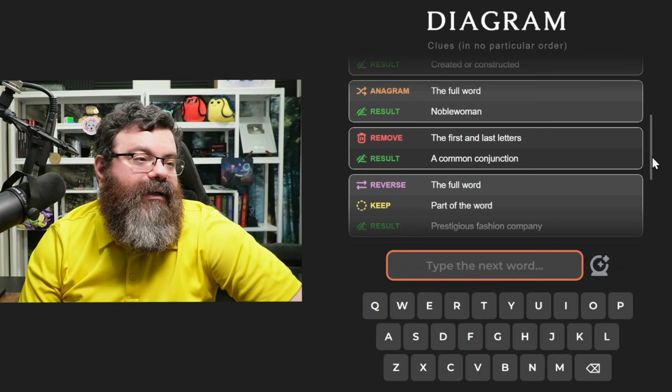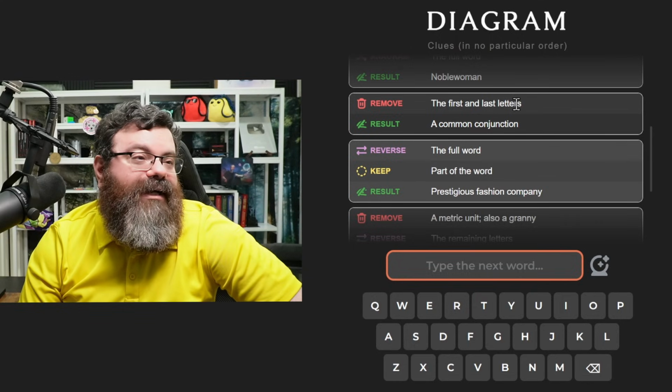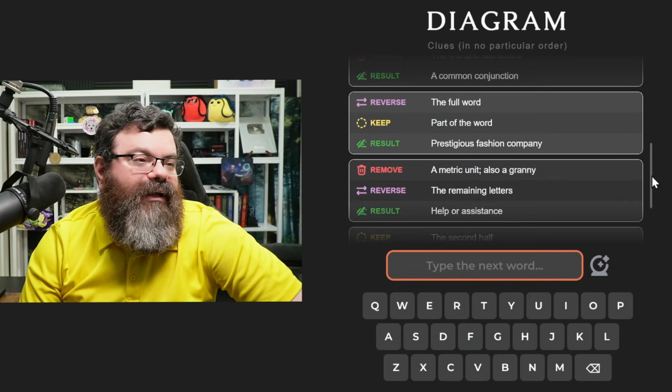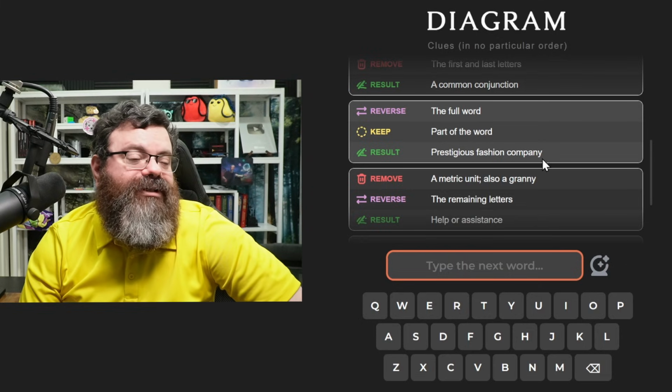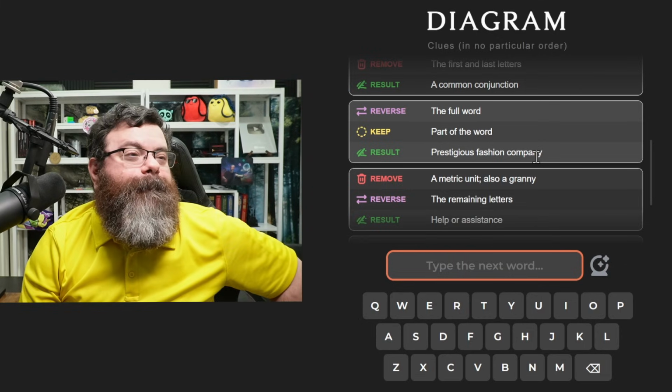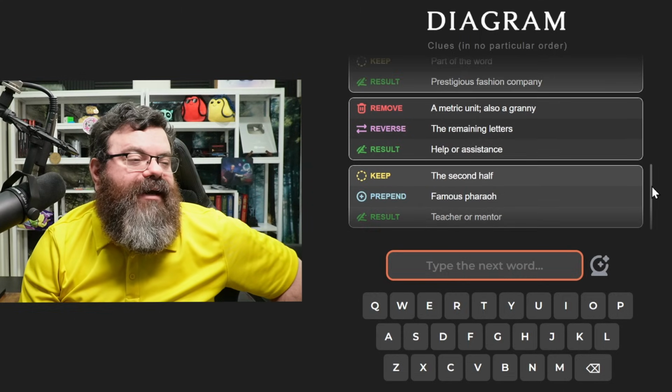Let's see. Remove the first and last letters to get a common conjunction. That's not going to be Iagra. We're looking for a prestigious fashion company. Reverse the full word. Keep part of the word. So it would be Margaid, and then we'd keep part of the word. I'm not sure how we do that. Prestigious fashion company. I'm not sure which one that would be. Hopefully it's not that yet.